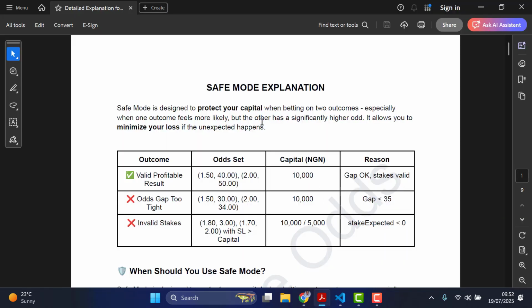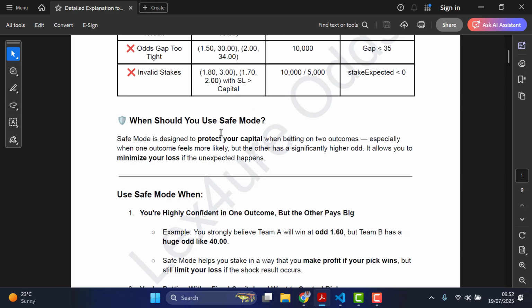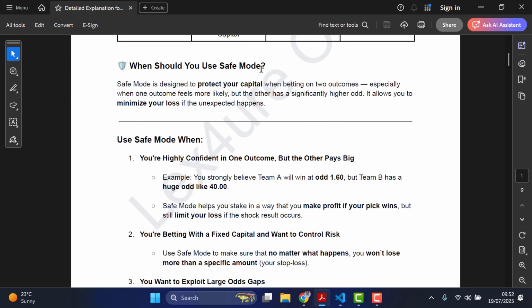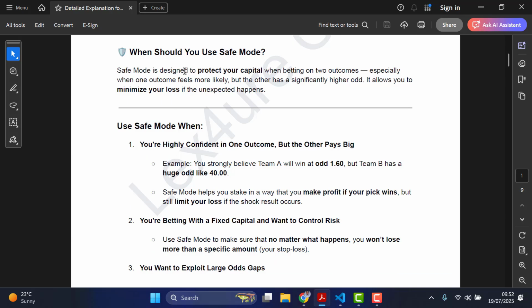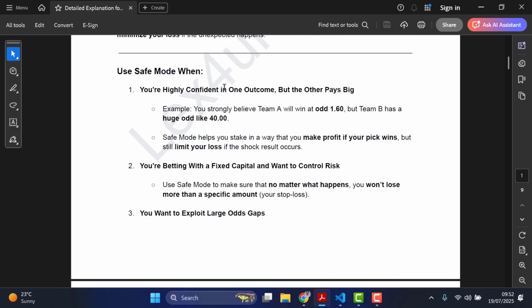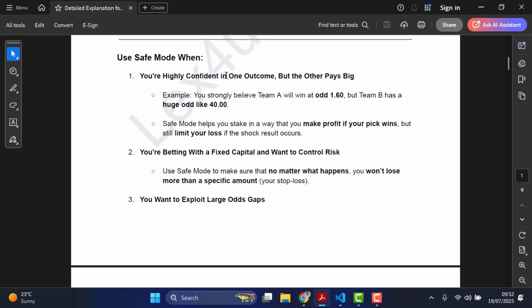Okay, so in summary now, when should you use safe mode? Safe mode is designed to protect your capital, we've said. So use it when you are highly confident in one outcome, but the other pays big, just in case of a miracle. So when you are very sure that this odd is winning, probably you have been following the game and you've seen that the minutes left are nothing to write home about, it's very certain that this team is surely going to win, then you take it.